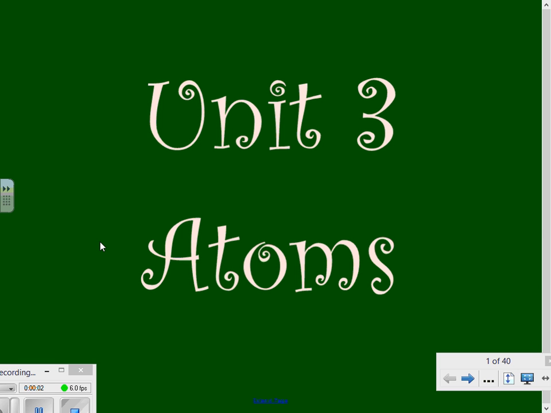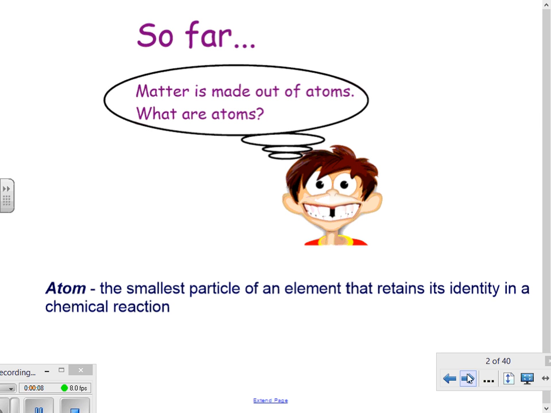All right, so we're going to talk today about the beginning of our unit on atoms. So what is an atom? We learned in first unit that matter is made out of atoms. So the atom is the smallest particle of an element that retains its identity in a chemical reaction. So we're able to recognize chemical reactions because we can look at how the atoms are changing.